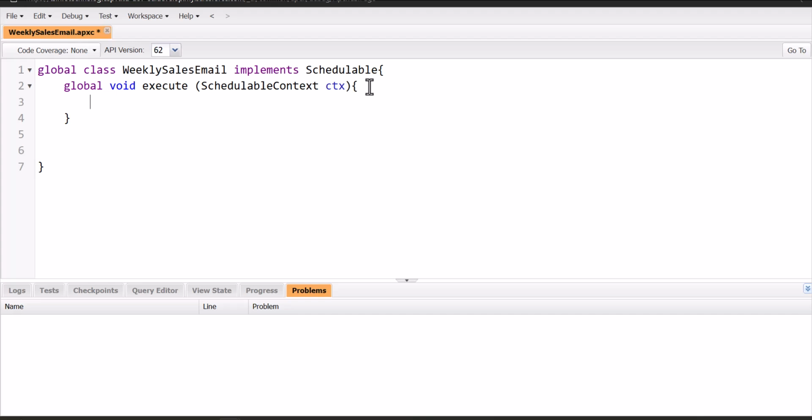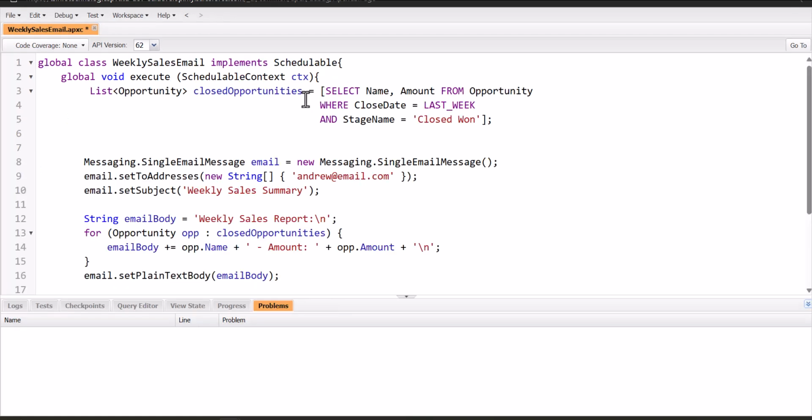the scheduled jobs. And now according to the scenario that I have explained, that I'm going to schedule jobs for the weekly emails, I'm going to write the SOQL query that will retrieve the list of opportunities closed won last week. So after that, I'm going to enter the logic that will create and send an email message. So as you can see, this is the logic to fetch the closed won opportunities from the last week.